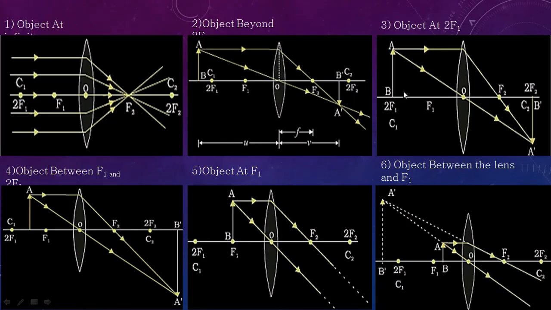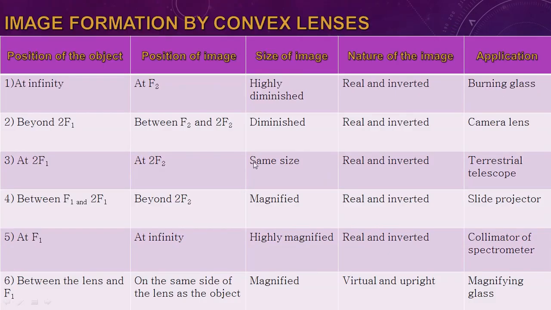When the object is at 2f1, what will happen? It will directly form at 2f2 and its size will be the same as the object size. Yes, you can see over here the position of the object is 2f1 and the image will form at 2f2, and the size of the object and the size of the image are the same.